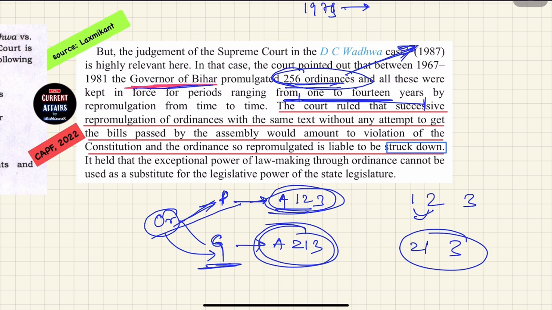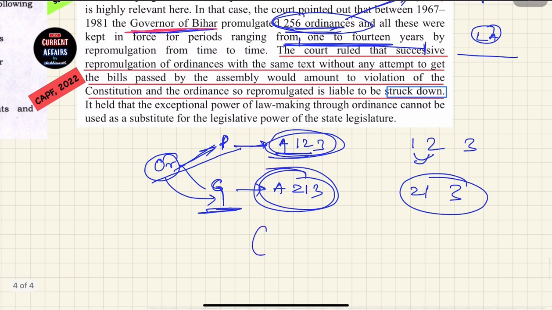Yes or no? Ordinances are for extraordinary situations. That is, when it is not in session and you want to tackle something, for this you pass the ordinance. But that doesn't mean that during the next decade the Bihar legislative assembly was not in session. Yes or no? So what the Bihar governor was doing is, year after year, just promulgating these ordinances and passing the same ordinance again and again. They are just bypassing the legislative power of the state legislative assembly.